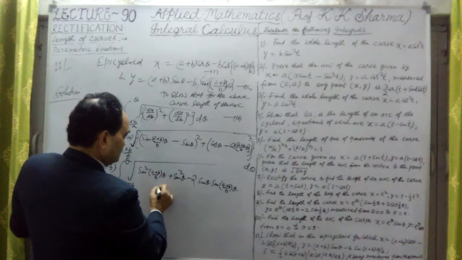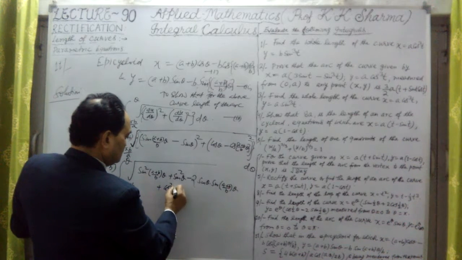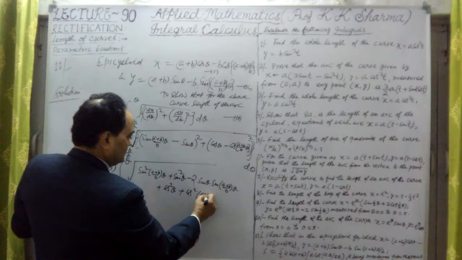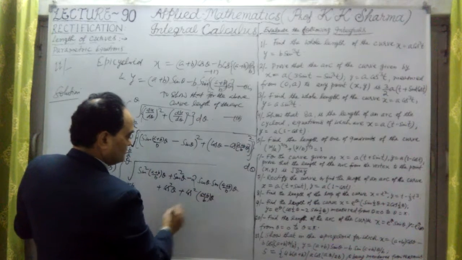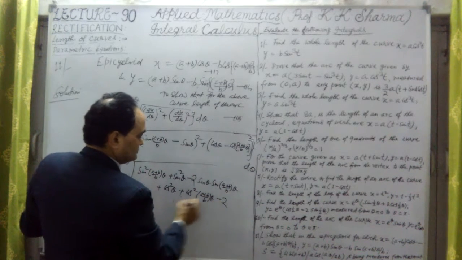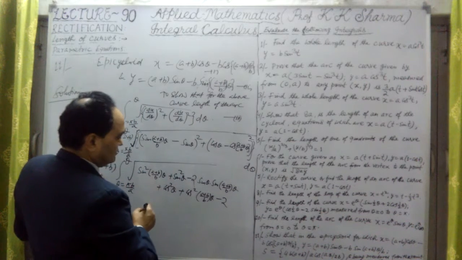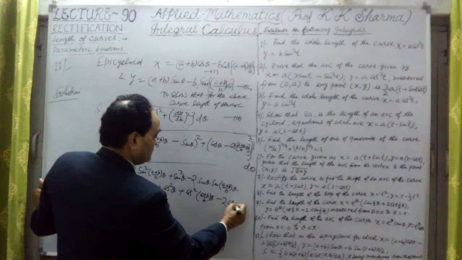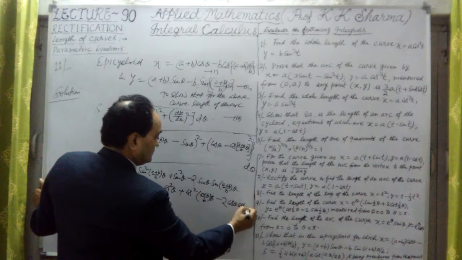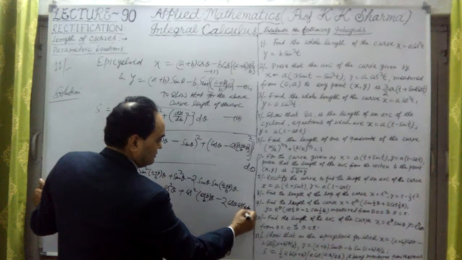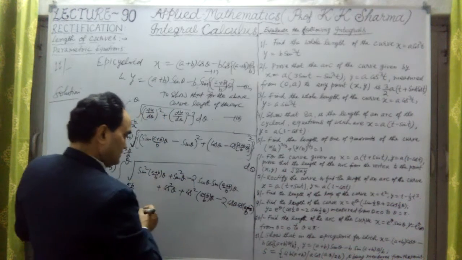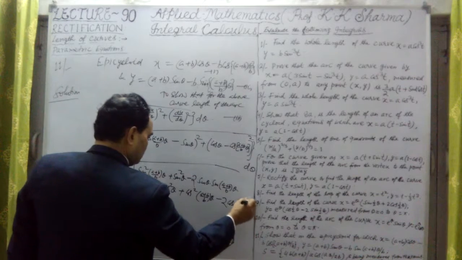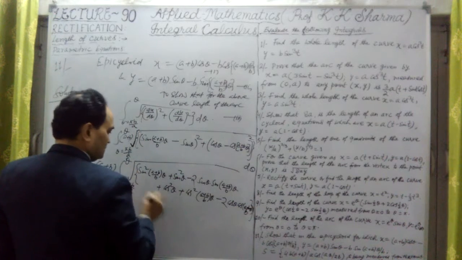The second part is plus cos square theta plus cos square of (a plus b) upon b into theta, minus twice cos theta into cos of (a plus b) upon b into theta. This is the whole expression under the square root, and the whole is d theta.